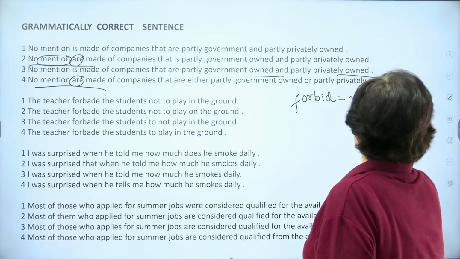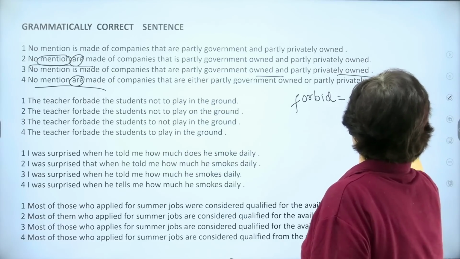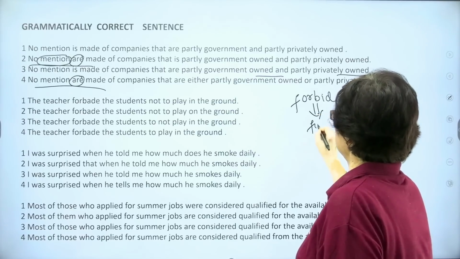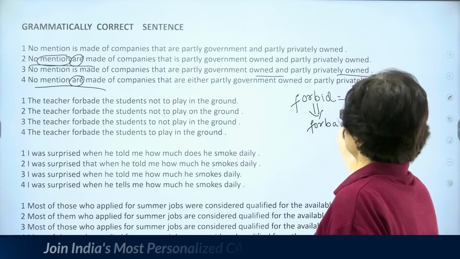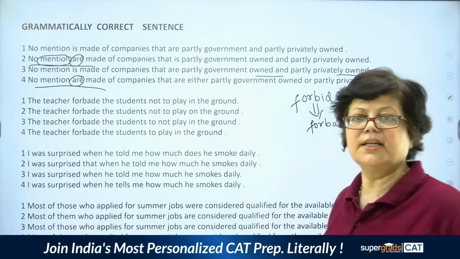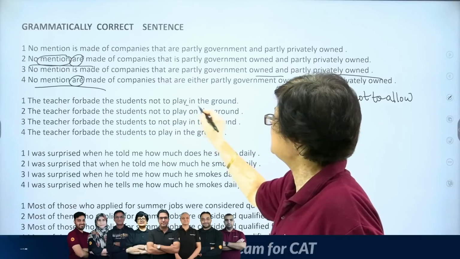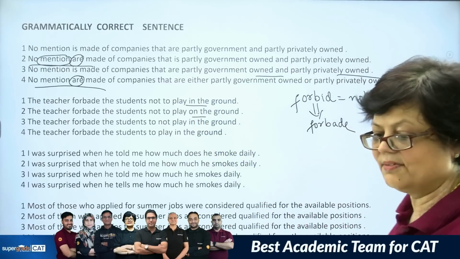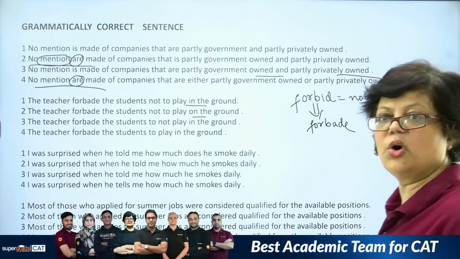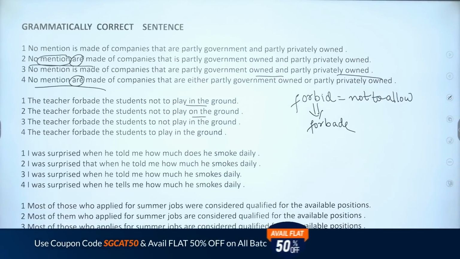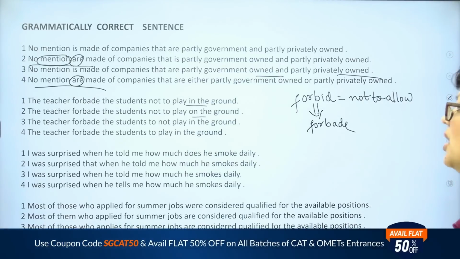Not to allow. Forbid. So, from here, the word has come forbade. If you look at sentence 1 and 2, you find that the difference between the two is of the preposition in and on. I will read it for you. The teacher forbade the students not to play in the ground. The teacher forbade the students not to play on the ground.